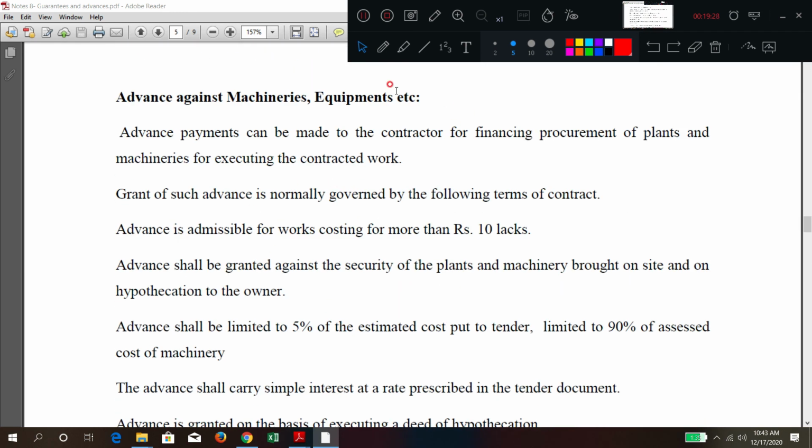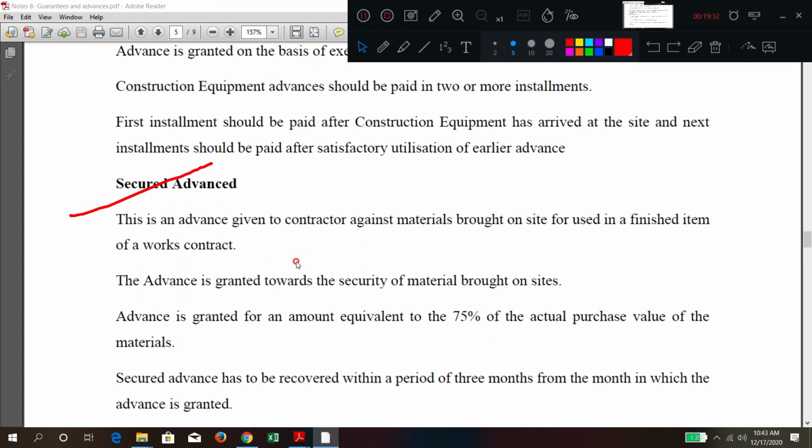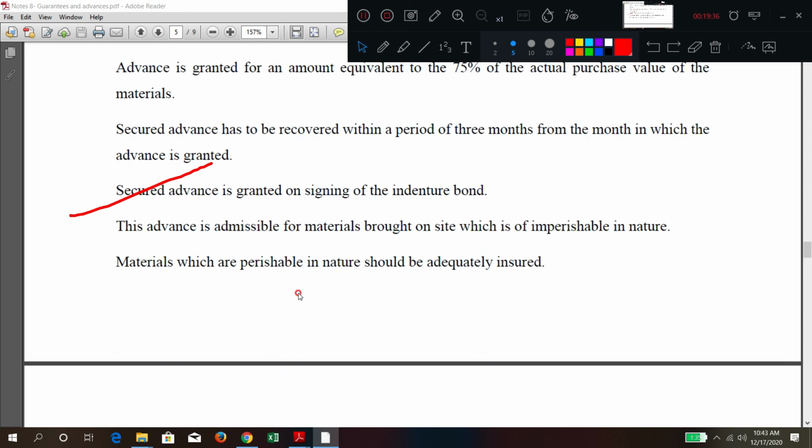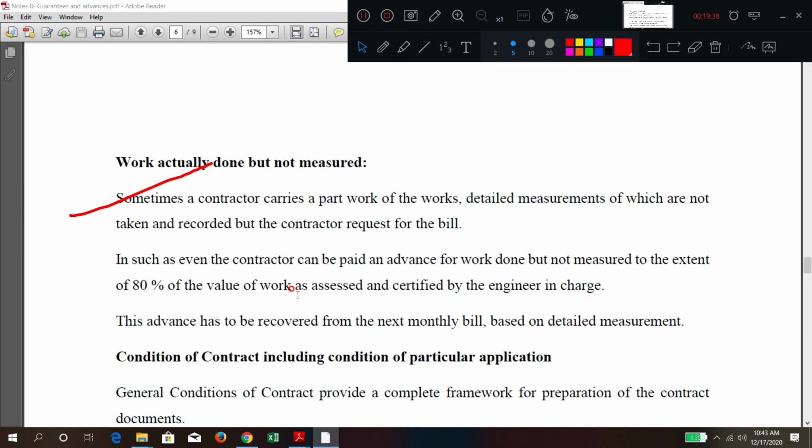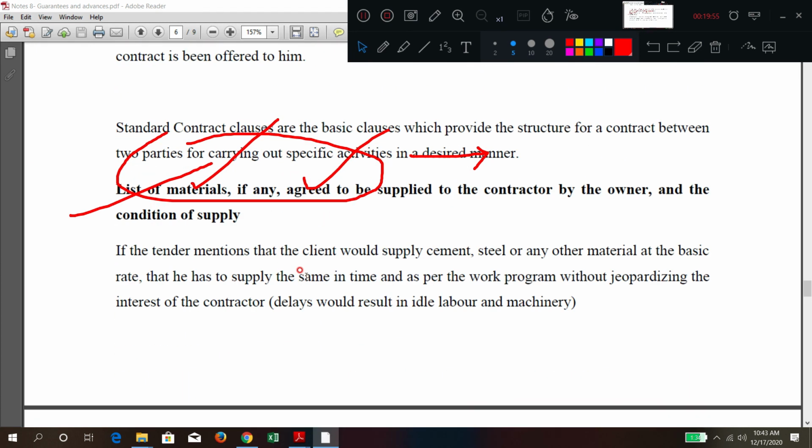Advance against machinery, what should be the amount? It is mentioned like this. And when should secured advance be recovered? That is also mentioned. Sometimes the bill is pending and the client has not signed, but for that month the contractor is still asking for money. The work was actually done but not measured, so the payment is not released, which is why he also takes an advance payment for the work done. So it is mentioned like this.